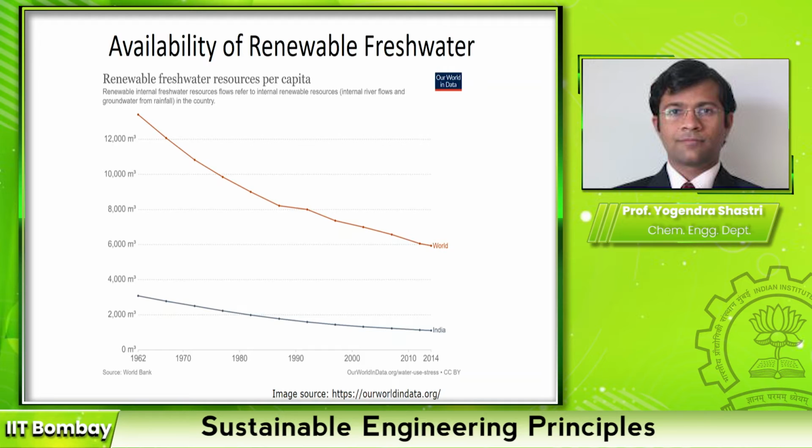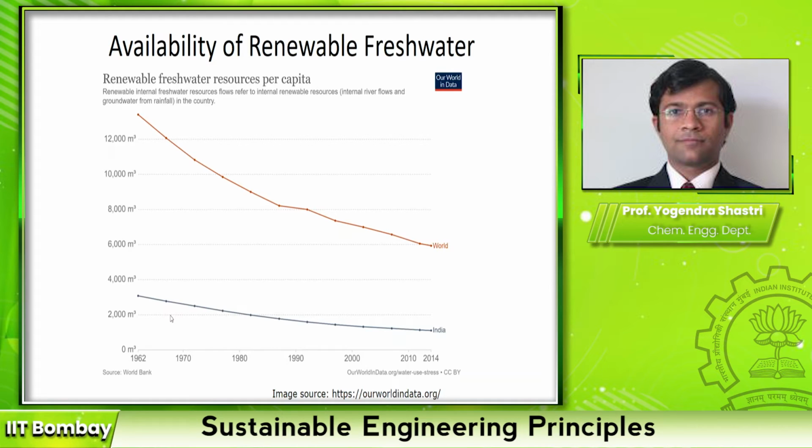all over the world. This picture here, which is taken from the website known as Our World in Data, shows the availability of renewable fresh water for the last 50 years or so. And you can see that the global availability of fresh water per person on an annual basis has been steadily going down. And for India also you find a similar trend.